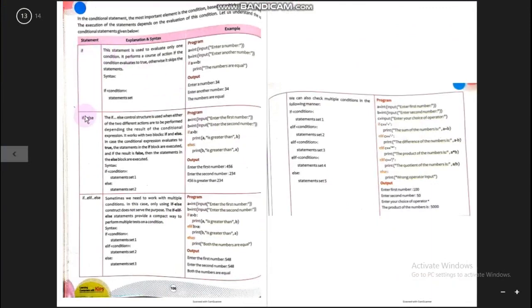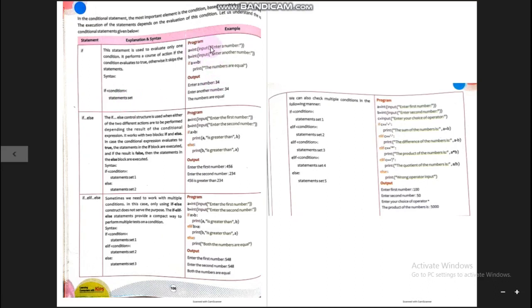We can have three types of conditional statements: if statement, if else statement, if elif else statement. The if statement is used when there is only one condition to check, and we know what to do in the true case of this condition. Means only statement set 1 is known, what to do when the condition becomes true. If the condition becomes false, then this particular course of action will be skipped, meaning the program will jump from this statement to here. It will skip the statements written just after the if statement.